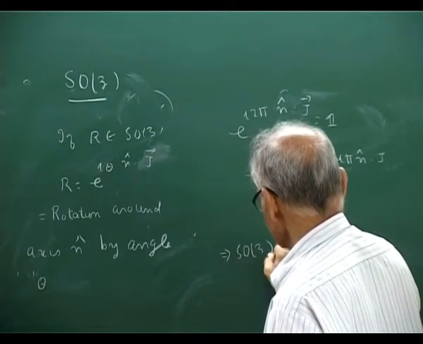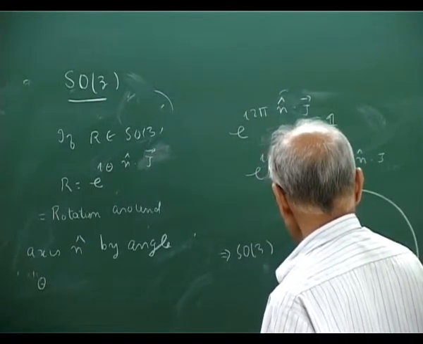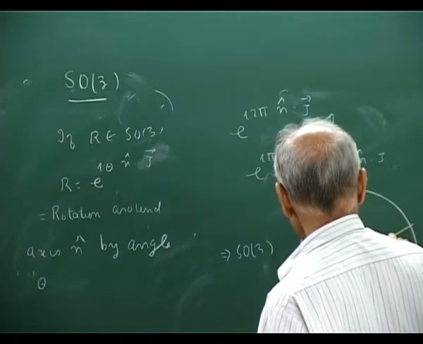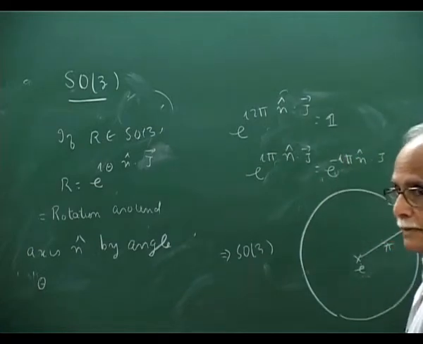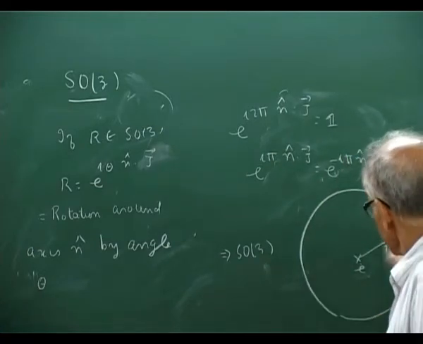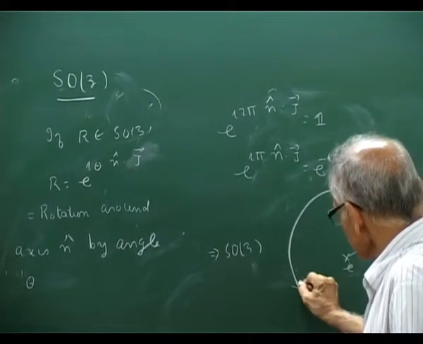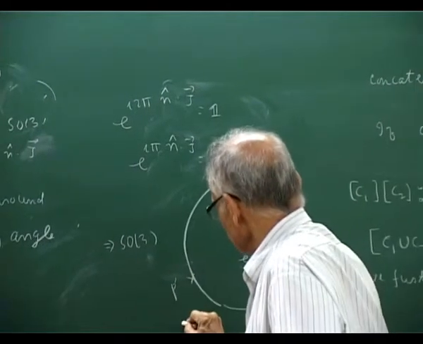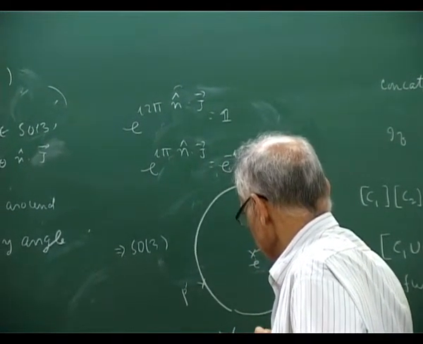I think we discussed this earlier. Radius pi, right? But the two opposite points, this point here, P, and this point exactly opposite, P prime. So P equal to P prime in SO3.